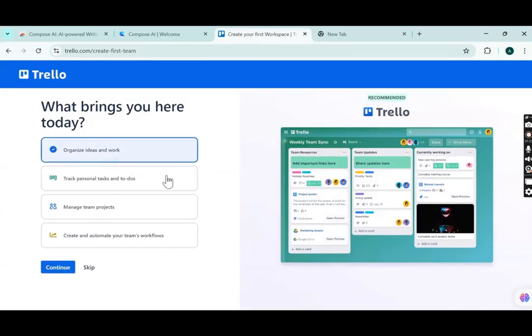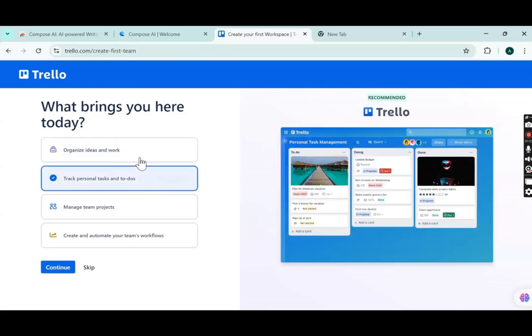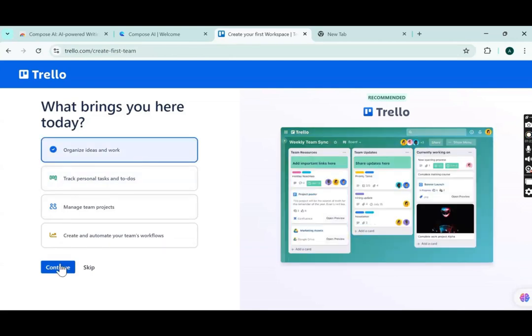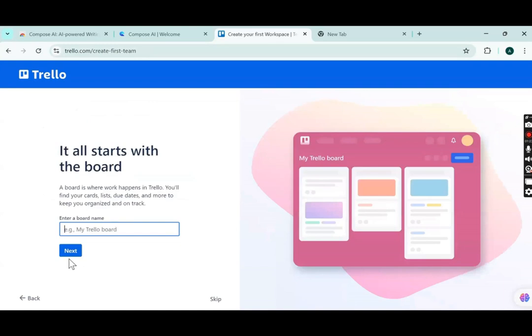Here it is asking me what brings you here today. So I want to organize ideas and work. I want to track personal tasks. Okay. So one thing, I want to organize my ideas and work. I'll just click on continue. Okay. So my first board, I'll just write this name here and I'll click on next.